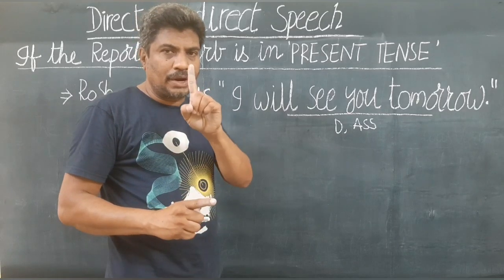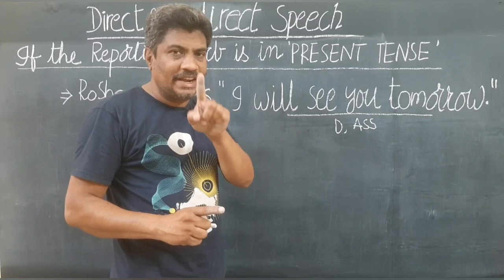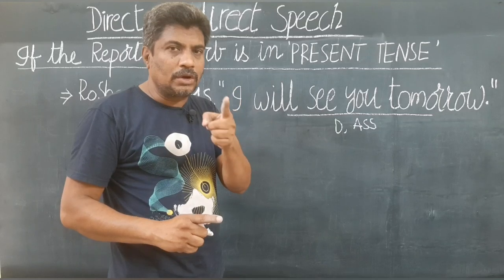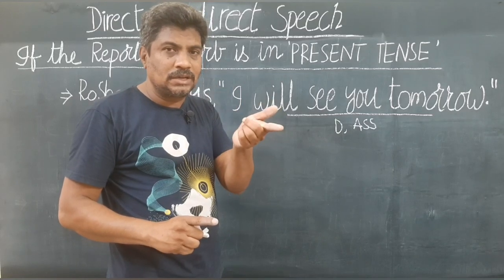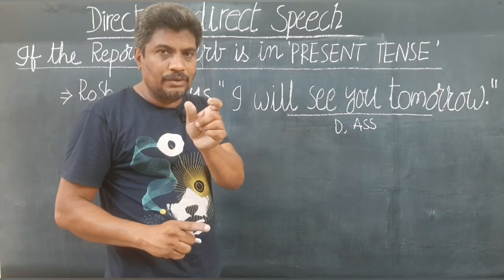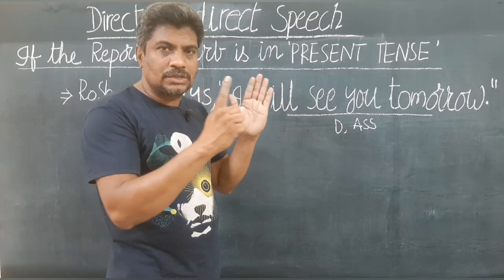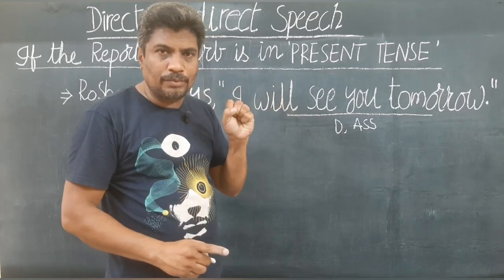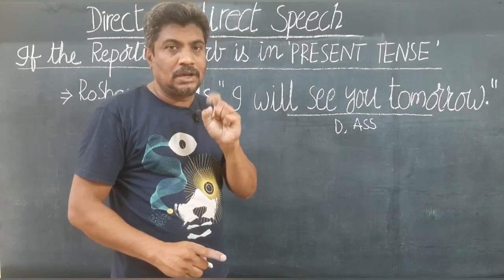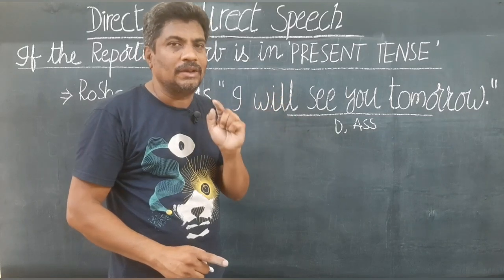The only part that helps you identify the tense in a sentence, whatever the kind of sentence, is the verb. You should pick out the verb, and then that verb tells you in which tense the sentence is given.